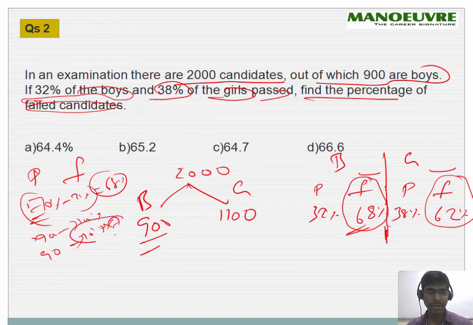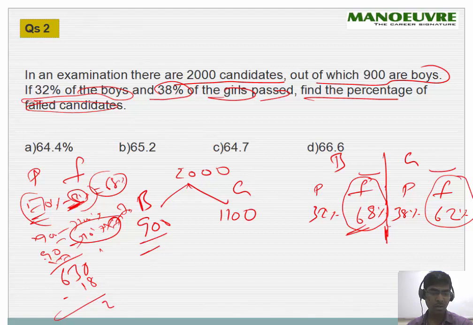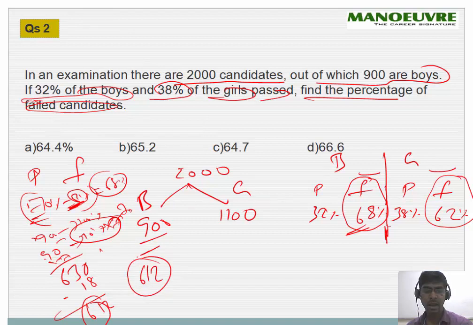If you multiply by 7, you will get 70%, so 630. But we have to subtract 2%. 10% was 90, so 1% will be 9, so 2% is 18. You subtract 18 from this and you get 612. So 612 boys failed.